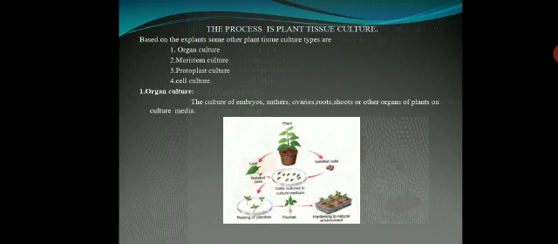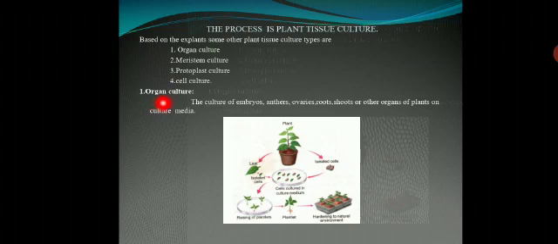Next one is the process of plant tissue culture. What are the processes? The culture types can be classified into four major types. First one is organ culture. Second one is meristem culture. Third one is protoplast culture. Fourth one is cell culture.